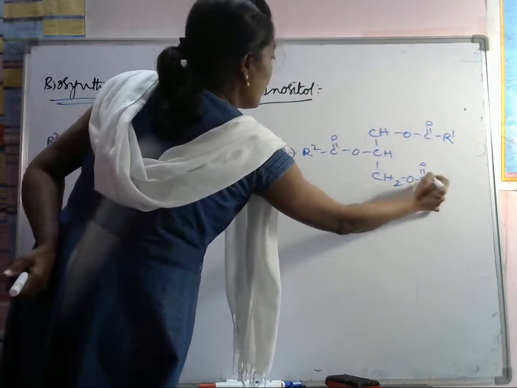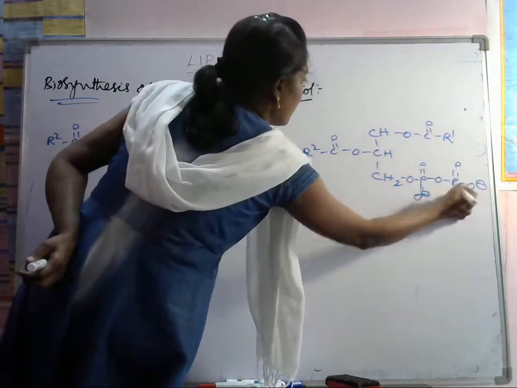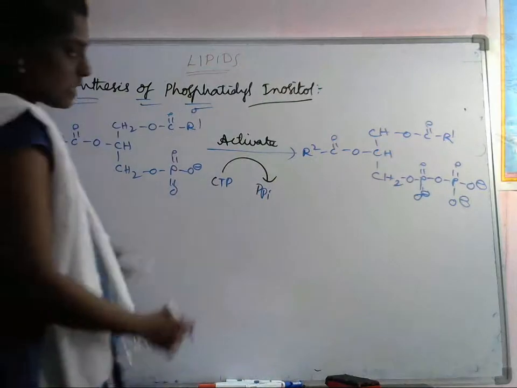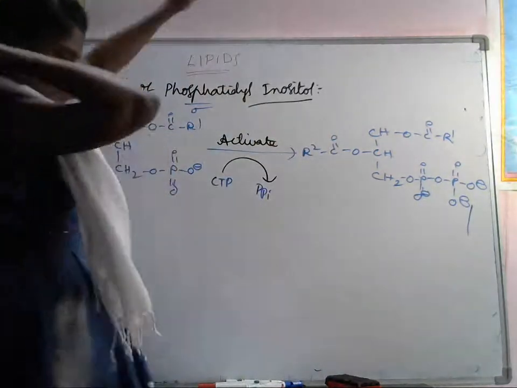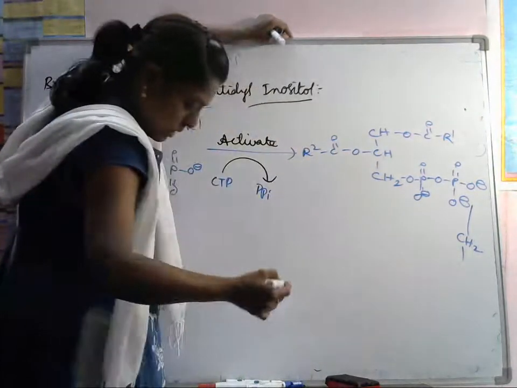Again it reacts with this one. So we are adding one more phosphate group, which is attached to CH2. Here the CH2 group is there.